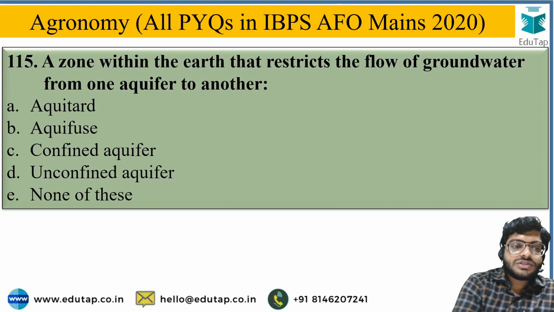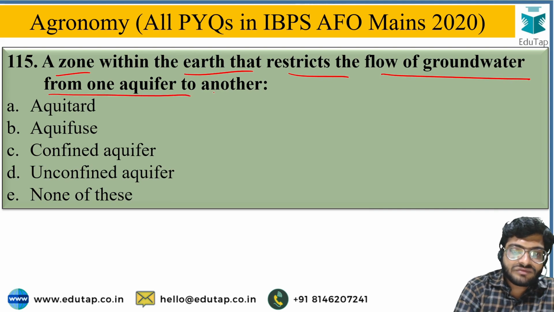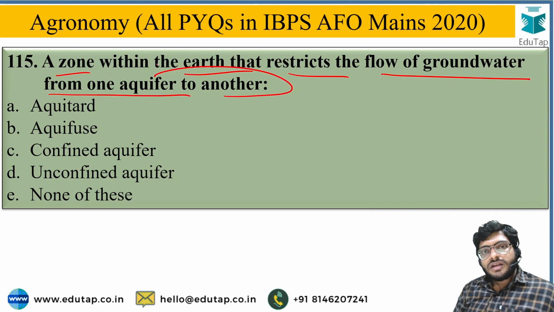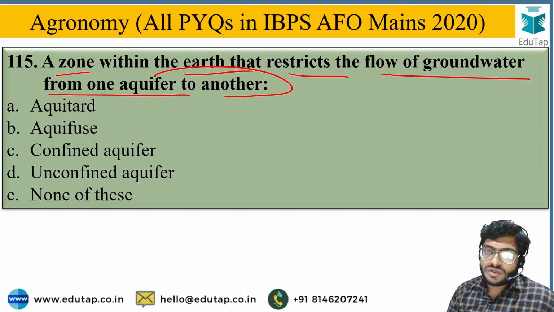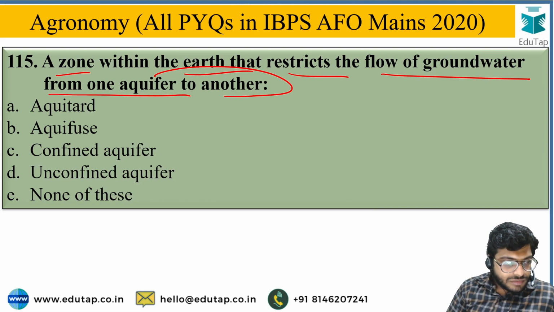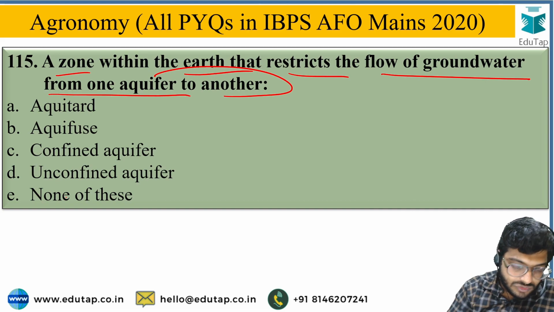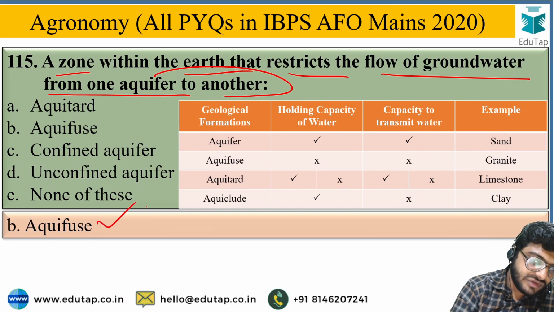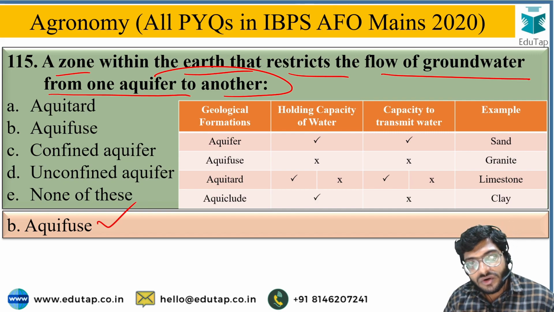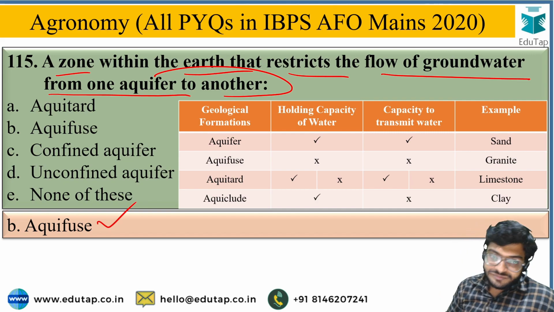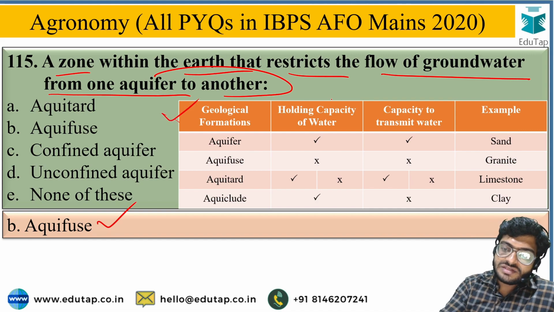Next, a zone within the earth that restricts the flow of groundwater from one aquifer to the other. So you have to identify the name of the zone or geological formation which restricts the flow of groundwater from one aquifer to the other, and the options are aquitard, aquifuge, confined aquifer, unconfined aquifer, or none of these, and the correct answer for the question is aquifuge. Aquifuges are the zone or geological formation that restricts the flow of groundwater from one aquifer to the other, and additional information regarding this geological formation is given in this table.